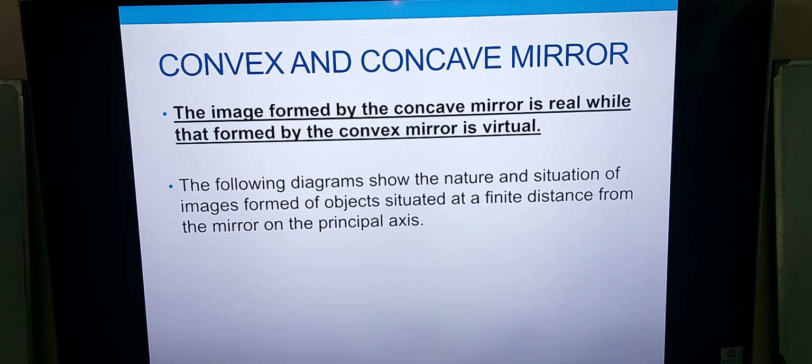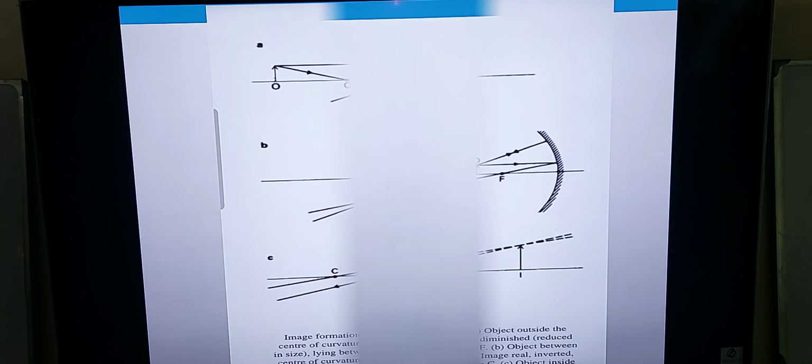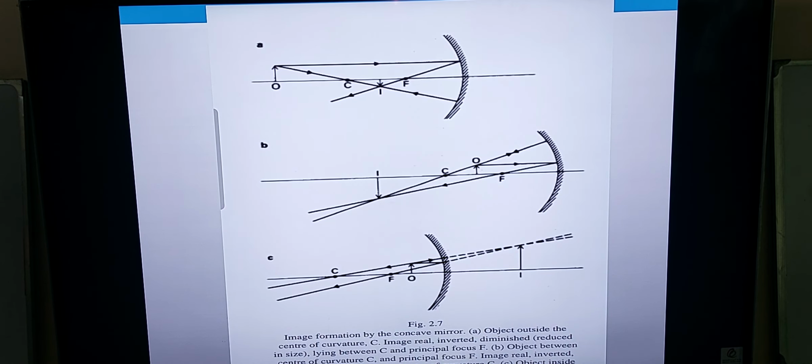Now I'll explain this phenomenon with the help of a few examples. The following diagrams will show the nature and situation of the images formed of objects which are at a finite distance from the mirror on the principal axis. And in each case, I'll explain the examples with the help of two rays: a ray that is parallel to the principal axis and reflected to or away from the principal focus, and a ray from the top of the object passing through the center of curvature and reflected back along its path. These are the three different examples that I'll explain.